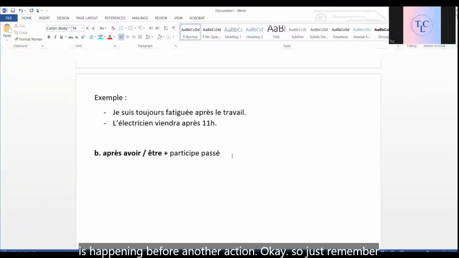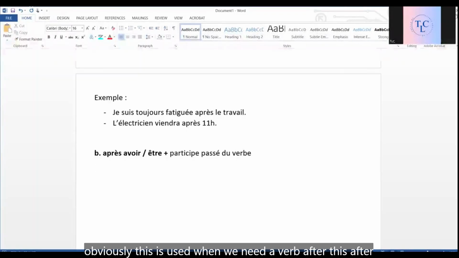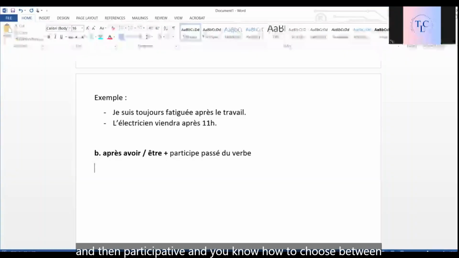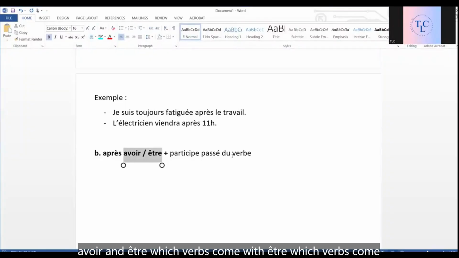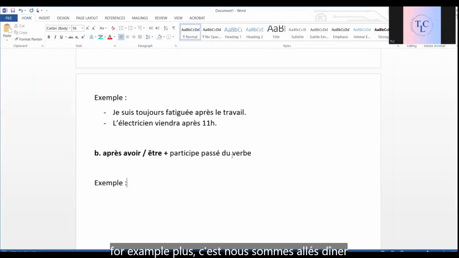Okay. So just remember this as a structure. And yes, participe passé du verbe. So obviously this is used when we need a verb after après. Then we need avoir or être and then participe passé. And you know how to choose between avoir and être. Which verbs come with être, which verbs come with avoir, you know them already. It's the same here.